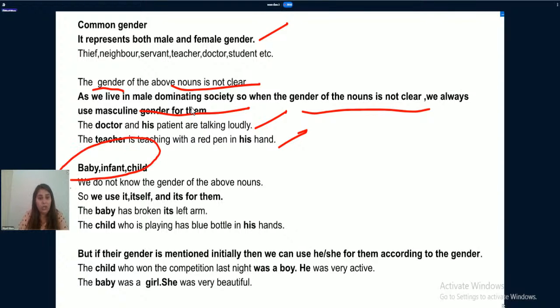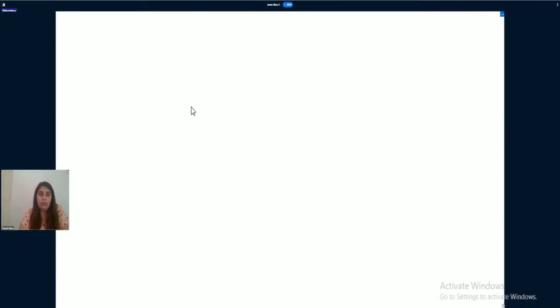Baby, infant, and child: we do not know the gender of the above nouns. So we use it itself and its for them. The baby has broken its left arm. The child who is playing has blue bottle in his hands. But if their gender is mentioned initially, then we can use he, she for them accordingly to the gender. Okay, so this we have done right now.